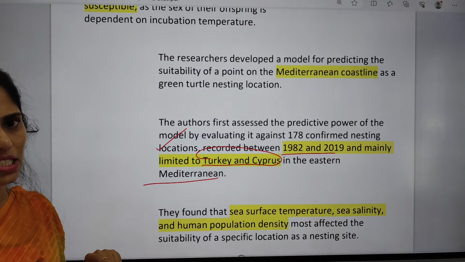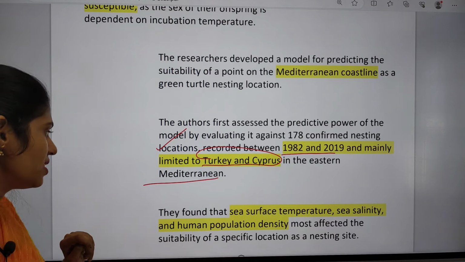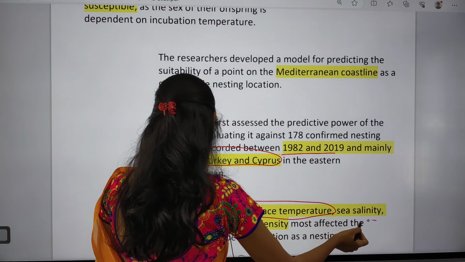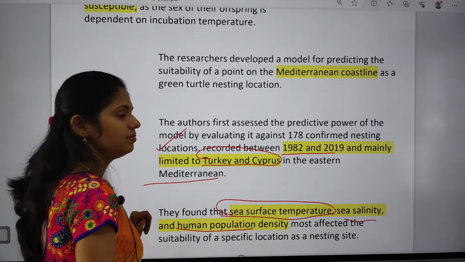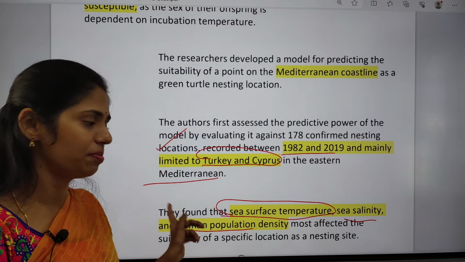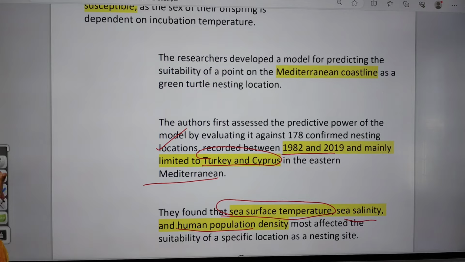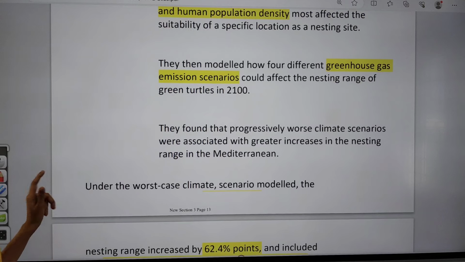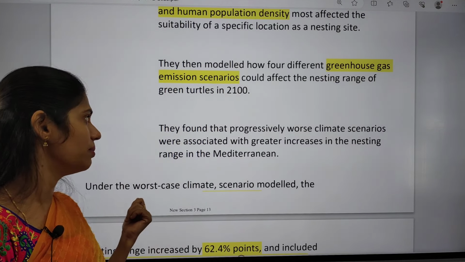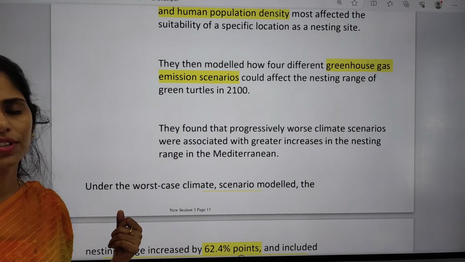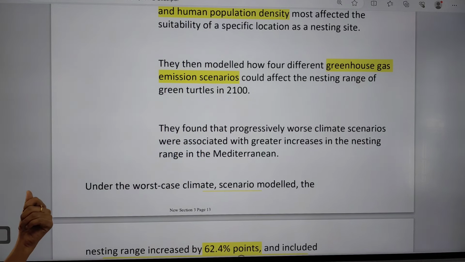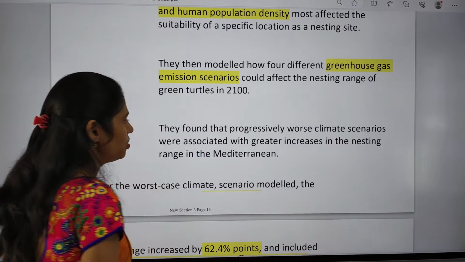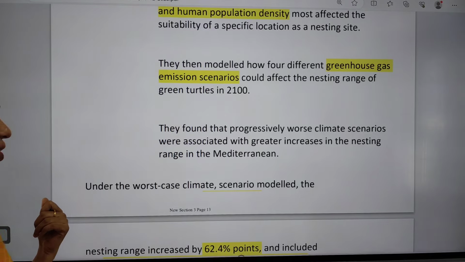And now there is an increasing spread of these nesting sites, and they found that sea surface temperature, sea salinity and human population density mainly affected the ability of a specific location to serve as a nesting site. Because of this, the model says that due to the release of greenhouse emissions, the nesting range of these turtles will be affected by 2100, and they found that the worst climate scenarios are associated with a greater increase in nesting range in